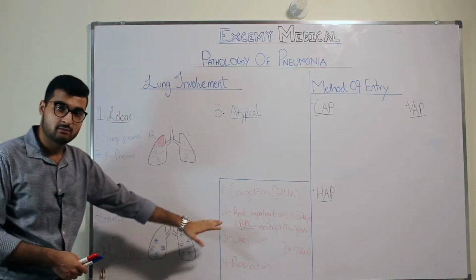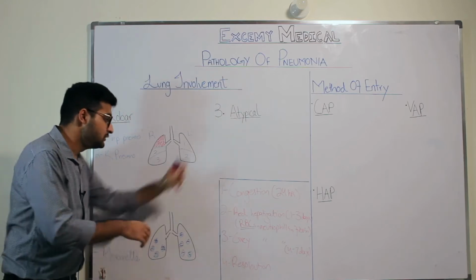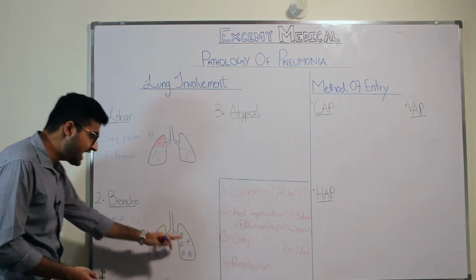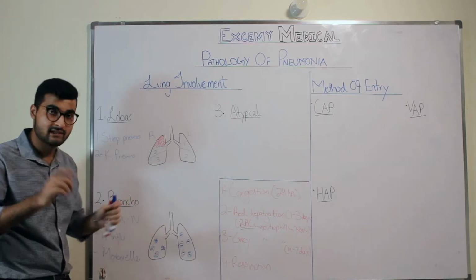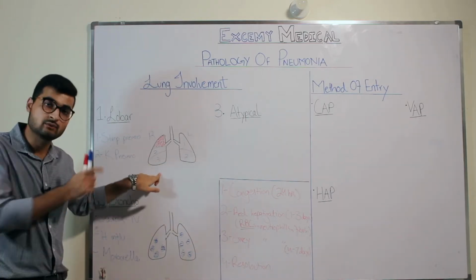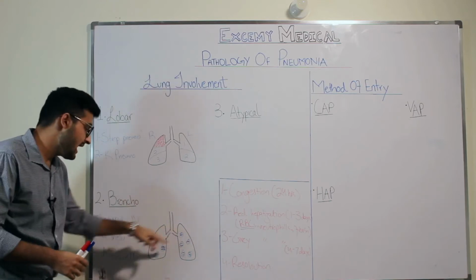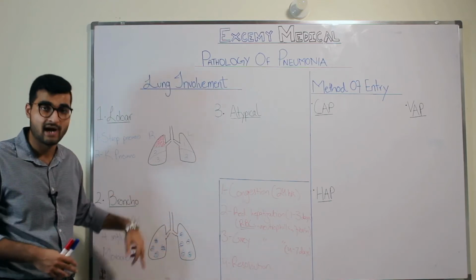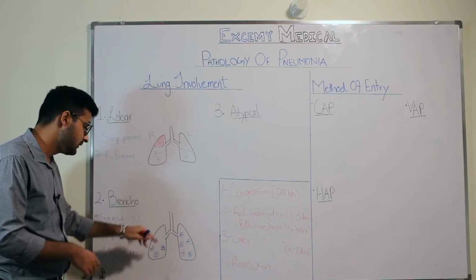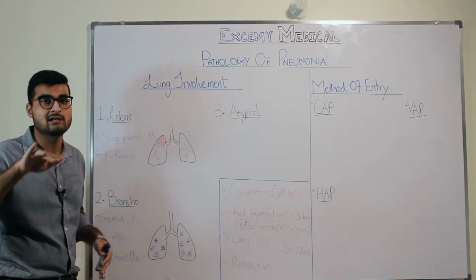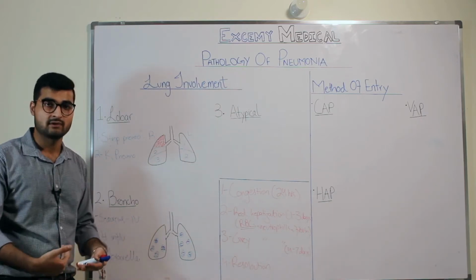Now, just like lobar pneumonia, what happens in bronchopneumonia is you don't have all of these stages. No, you have a patchy involvement. And one thing to note, in lobar pneumonia, you had a unilateral one lobar involvement, right? But in bronchopneumonia, you have a patchy diffuse involvement, which is bilateral in both the lungs. And it's usually going to be on the lower part of your lung. Why?